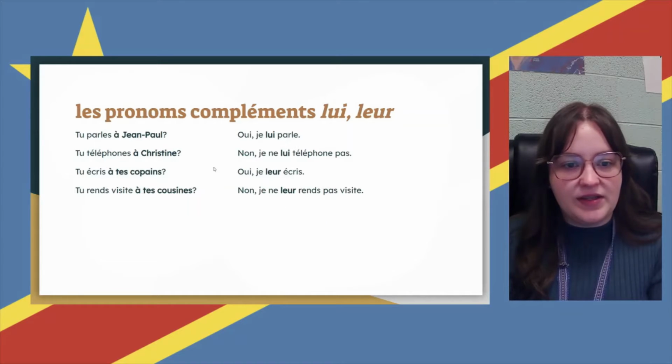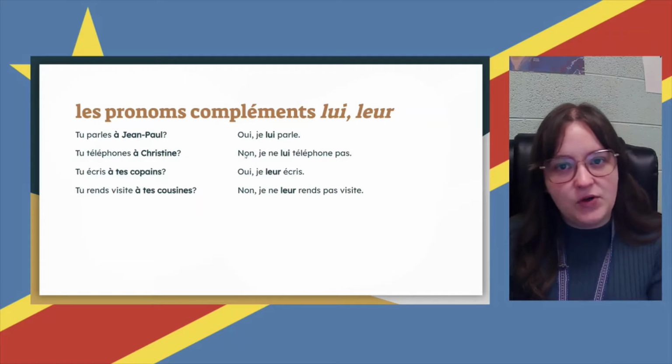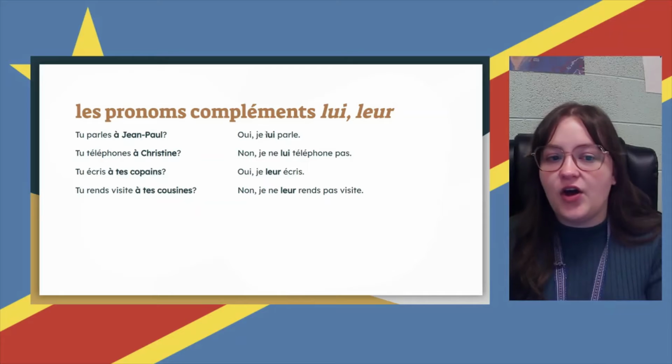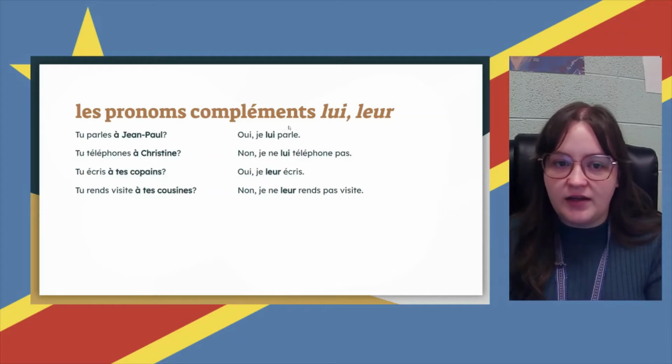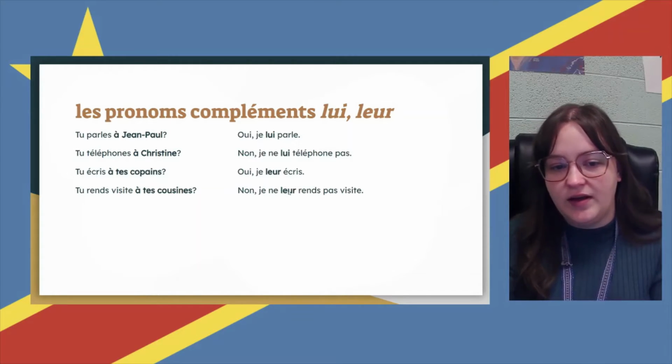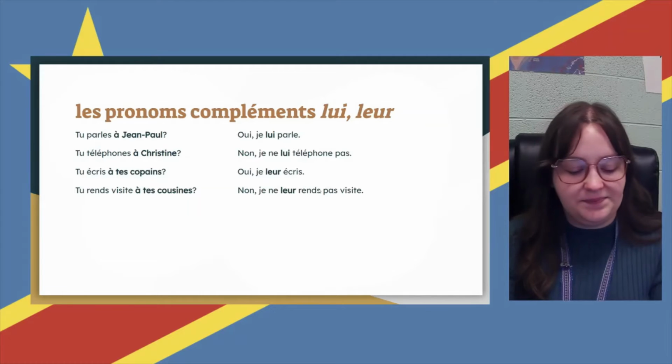Okay, so you can see here, just like me, te, nous, vous, le, la, les, lui and leur go directly in front of the verb. Even in a negative sentence, they have to go directly in front of the verb, so ne, pas goes around the pronoun and the verb.